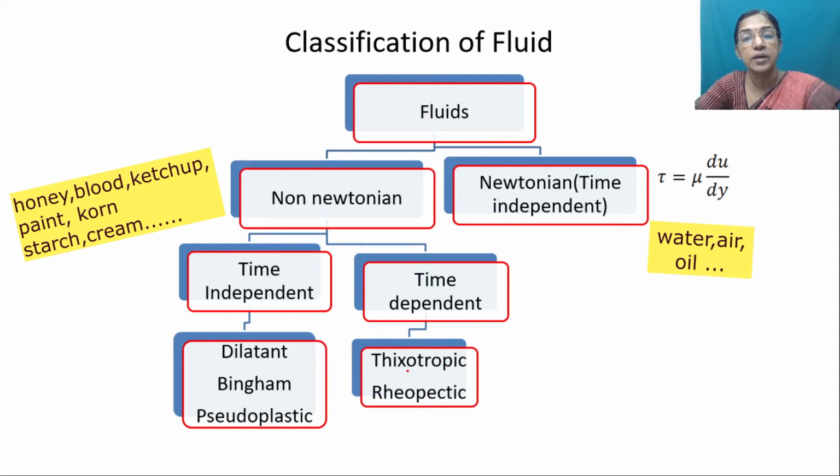So for thixotropic fluids, viscosity gets reduced with the velocity gradient, whereas for rheopectic fluid, the shear stress increases with the velocity gradient, or viscosity increases with respect to time. And dilatant fluids, Bingham fluid and pseudoplastic fluids are time-independent fluids.